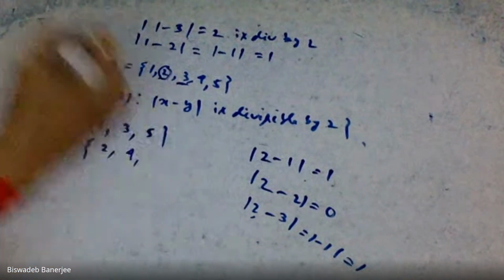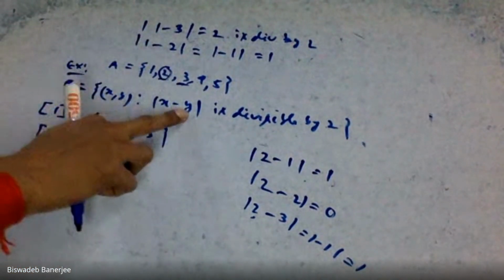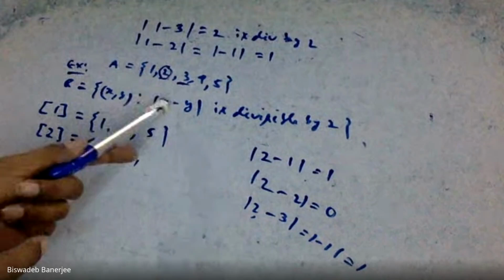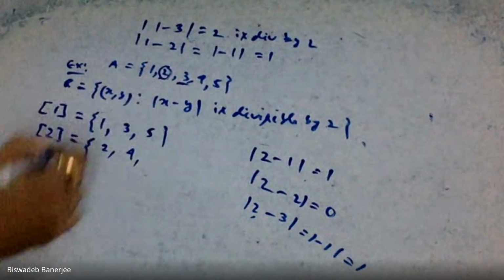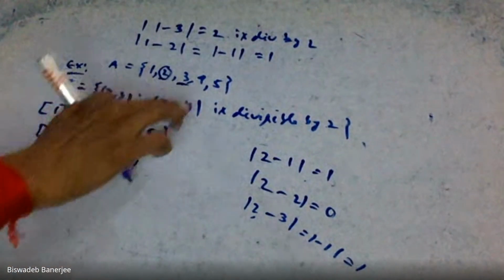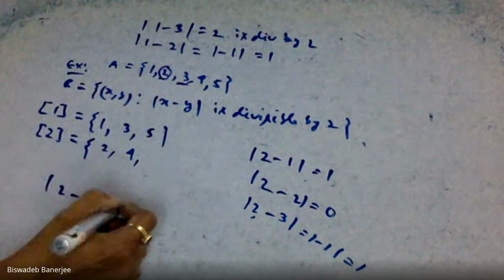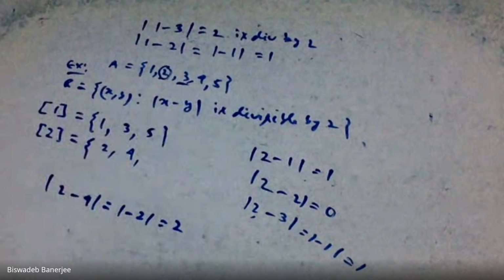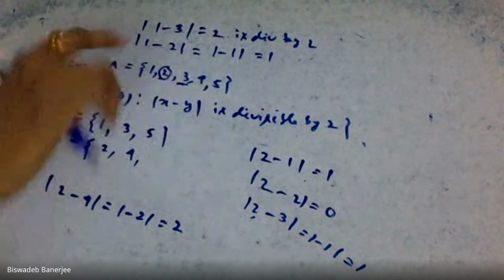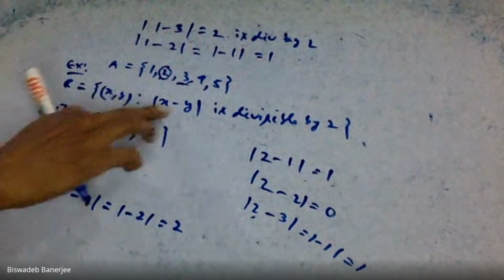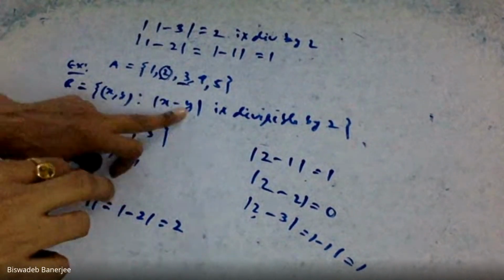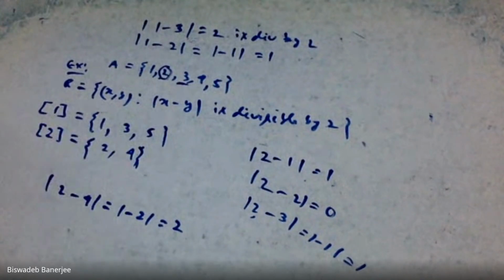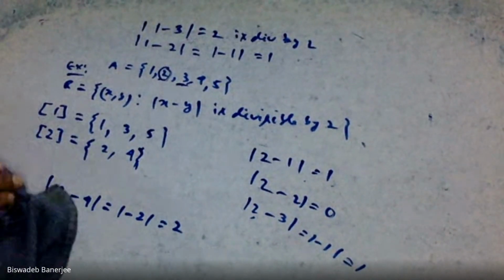4 is a member because if we take x equal to 2 and y equal to 4, mod of 2 minus 4 is mod of minus 2, which is plus 2. And 2 is divisible by 2. So 4 is a member. Similarly, you can check 5 is not a member because 2 minus 5 gives 3, and 3 is not divisible by 2. So equivalence class of 2 is only 2, 4.